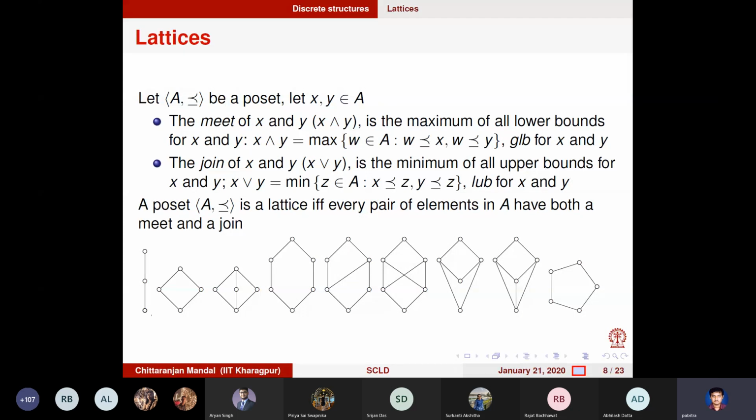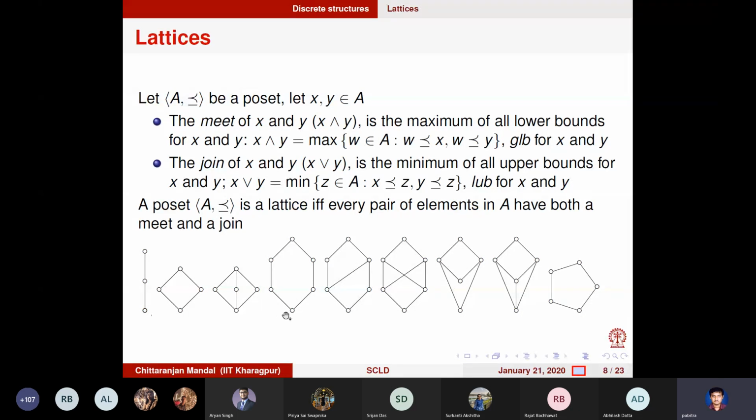What is the lower bound of, I hope you can see the cursor, this element? What is the lower bound of this element? This and this are in the same chain. What is the lower bound of this and this? So what is the common element between these two? This. Is this common element the maximum? It's a single element, so that is the maximum. So this is also a lattice.